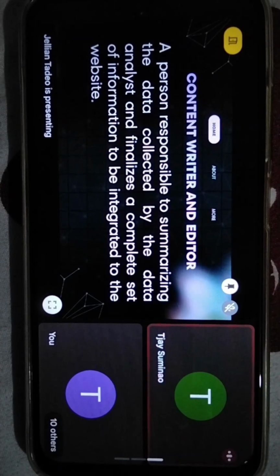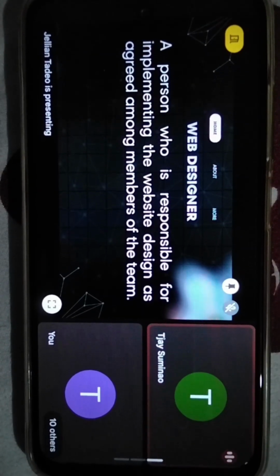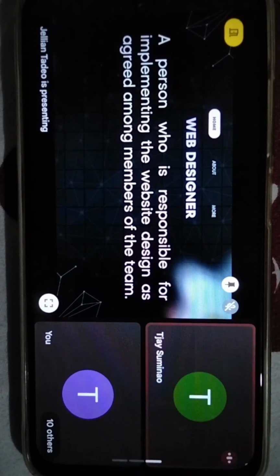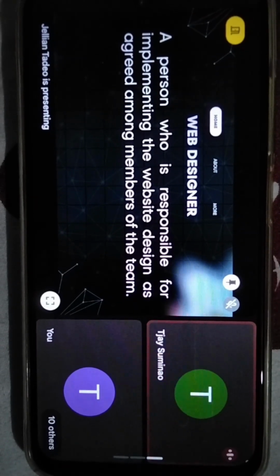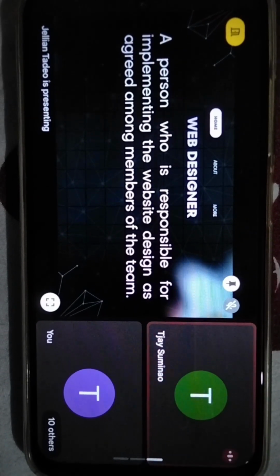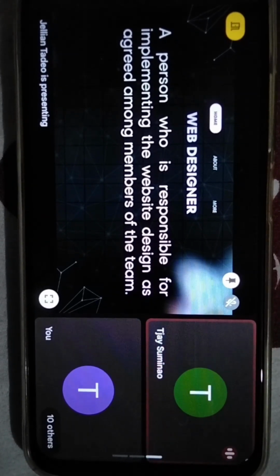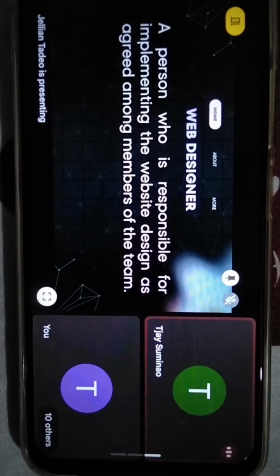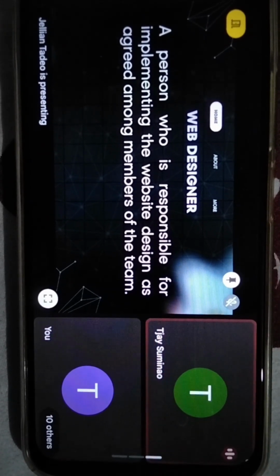Number 4, web designer. My idea about the web designer is that this role is important to make the website or system look attractive and easy to use. Even if the content is good, people might not like the website if the design is messy. For example, in a school website, the web designer will arrange the menu, add the school logo, and make the site colorful, but still simple for students and parents.